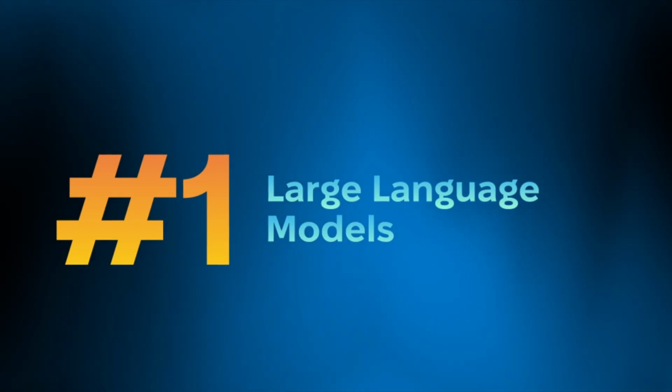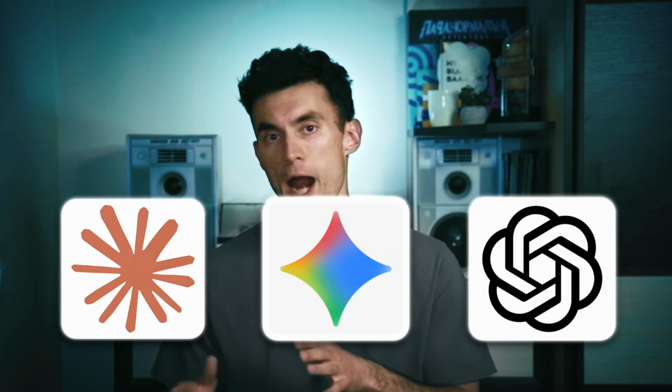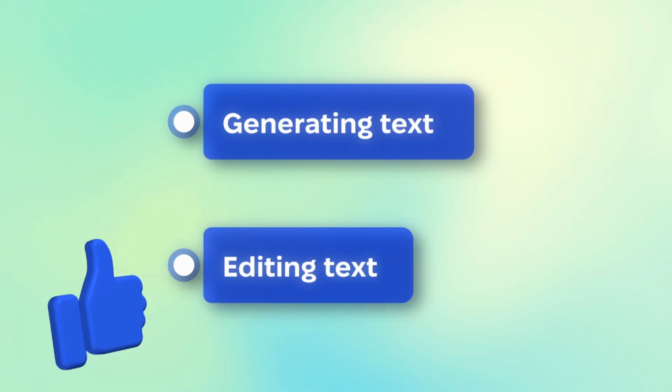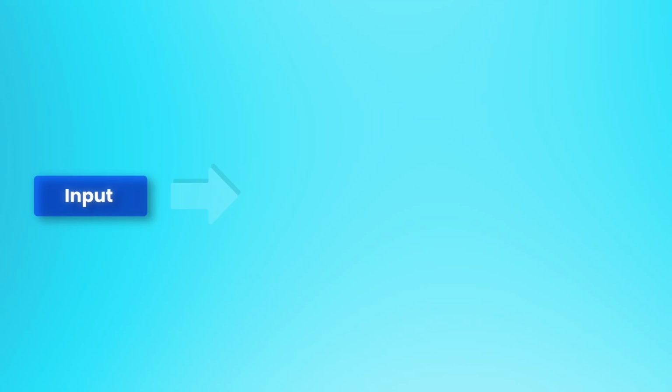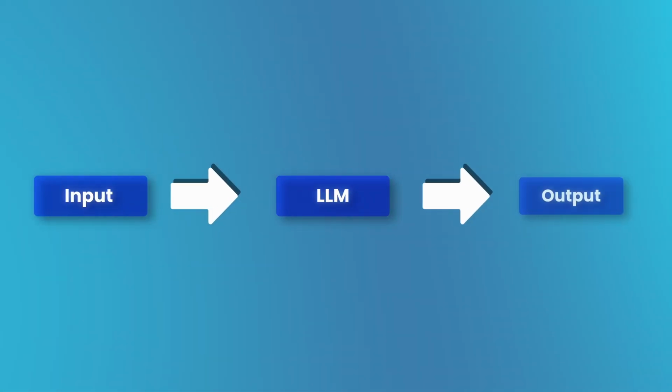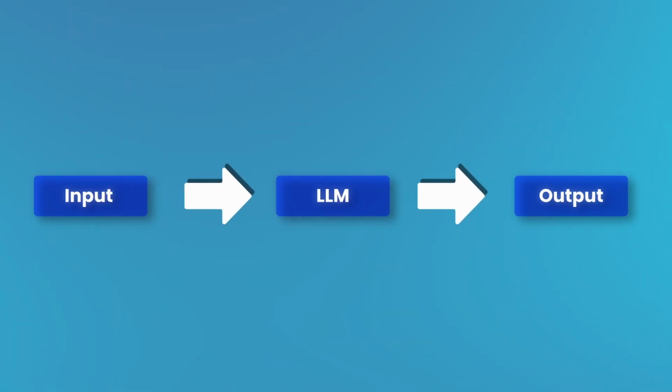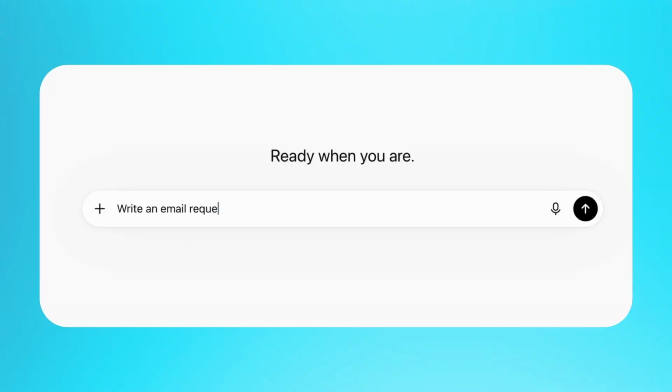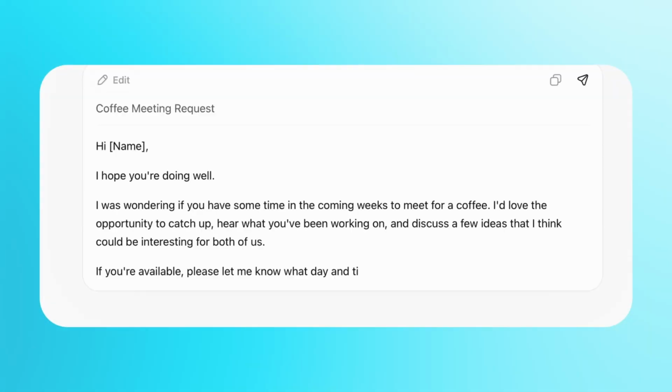Level 1. Large language models. Popular AI chatbots, such as ChatGPT, Google Gemini, or Claude, are built on top of large language models, also known as LLMs. These models are very good at generating and editing text. The basic idea is simple. You, the user, provide an input, also called a prompt. The LLM produces an output, based on the data it was trained on. For example, I can ask ChatGPT, write an email requesting a coffee meeting. My prompt is the input, and the finished email is the output.